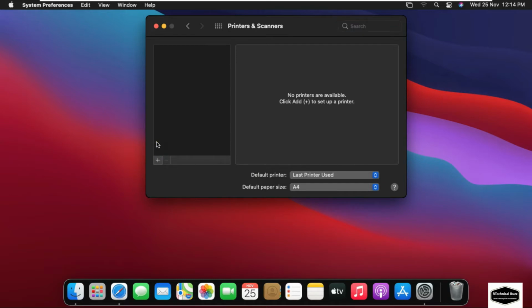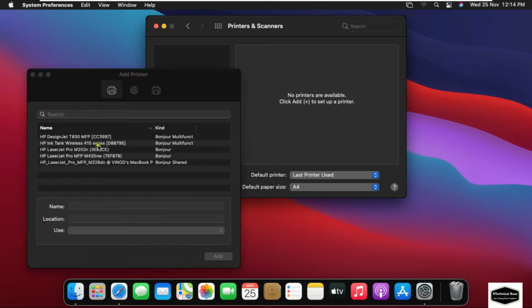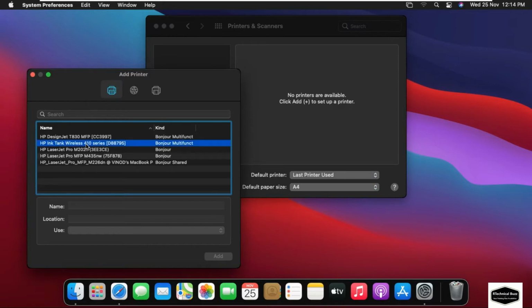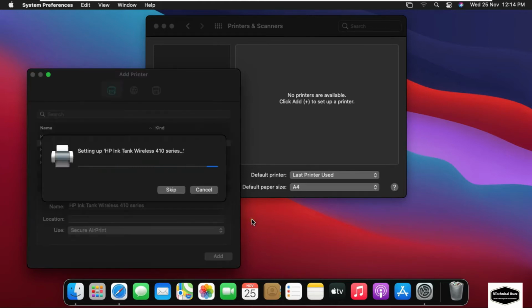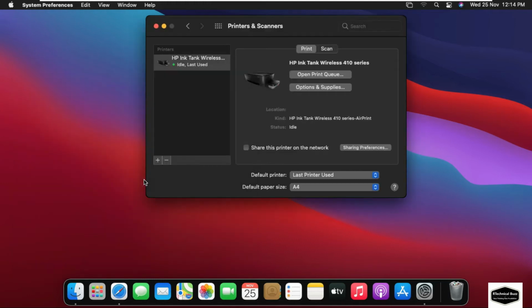Click on the plus sign. These are all network printers, searching in my macOS. I am installing the HP Ink Tank 410 printer. Click on Add. Printer installation is in progress. Printer installed successfully.